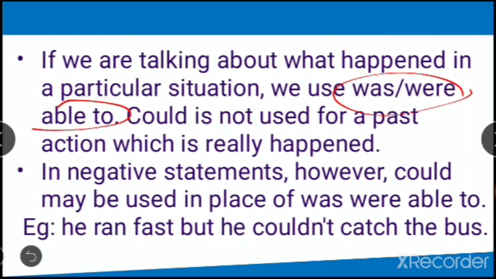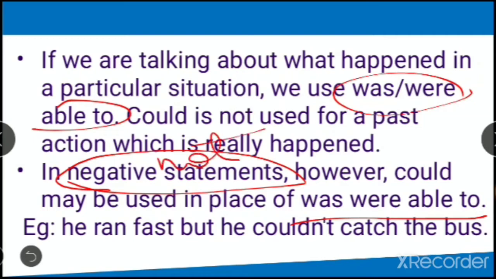In negative statements, however, could may be used in place of was or were able to. In negative sentences, see the difference. Negative sentences means where you are having not in the sentence. At that time you are going to use could, or else you can use was or were able to. He ran fast but he couldn't catch the bus. Something happened in a particular situation, but because it was negative, we are using could.